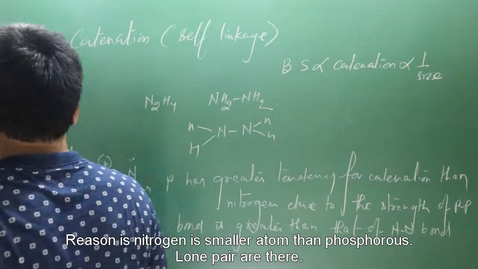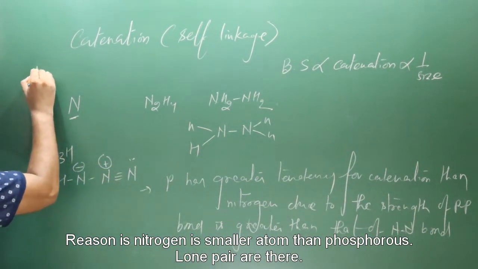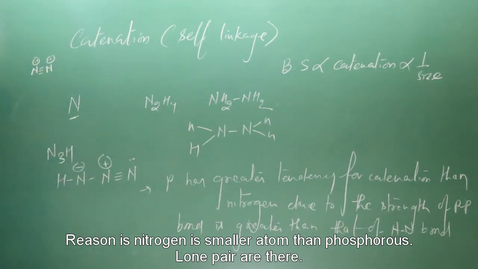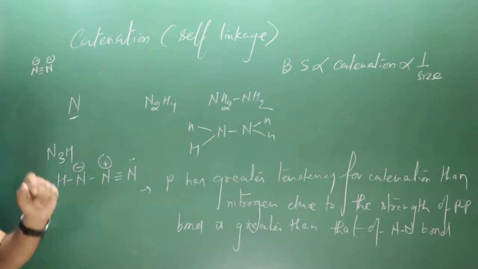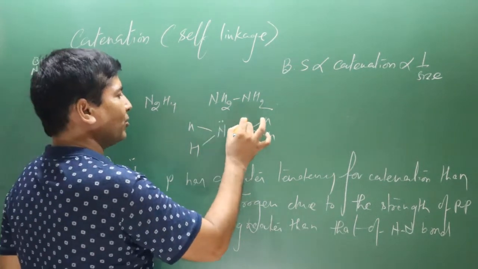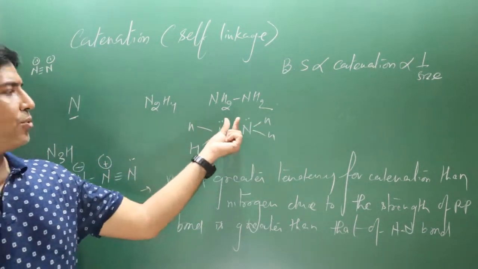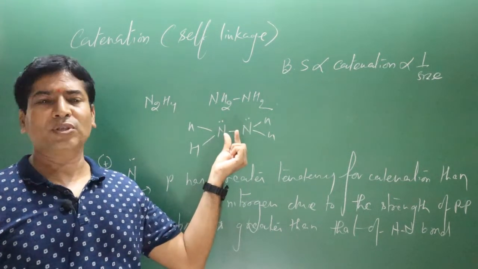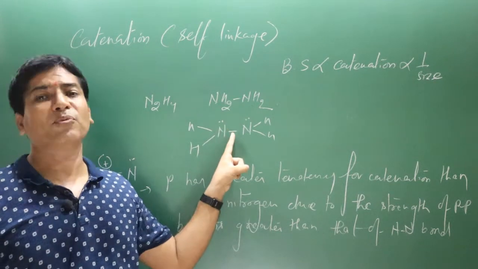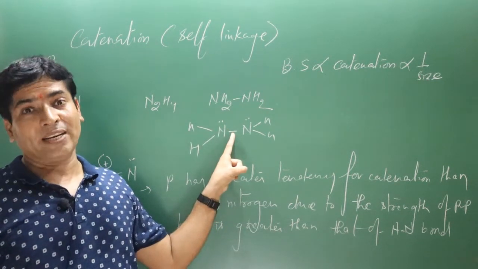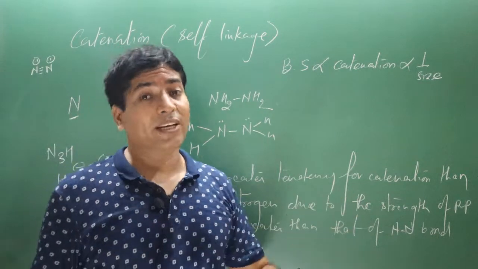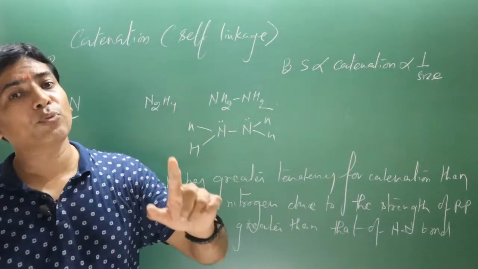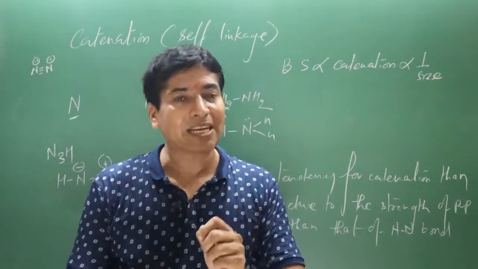The reason is that nitrogen is a small atom and lone pairs are there. When linkage is there, you can see the lone pairs are closer. These lone pairs cause repulsion, because the atoms are small, so the lone pairs are closer to each other and cause repulsion, so strain will be there and this bond becomes weak. But in the case of phosphorus, lone pairs are there, phosphorus linkage can be there, but the size is larger, that's why lone pair repulsion is very less in phosphorus.